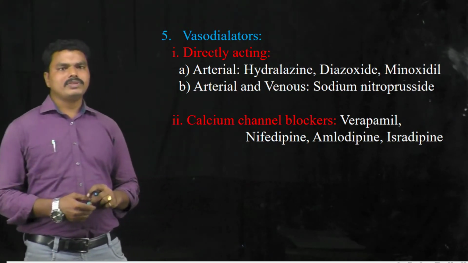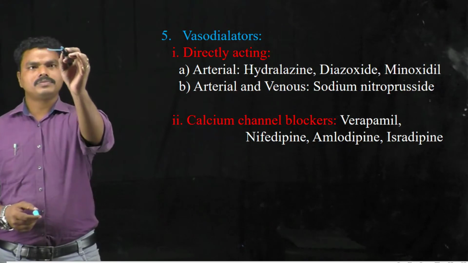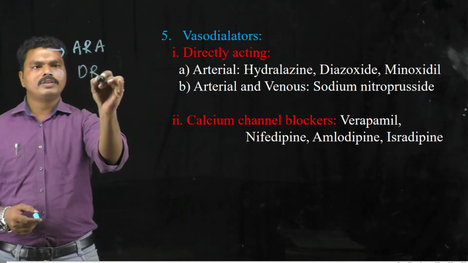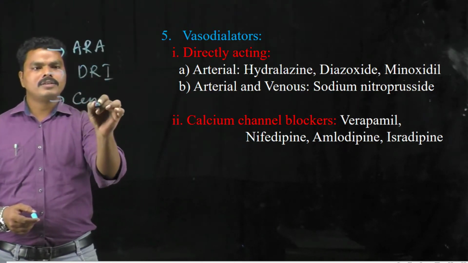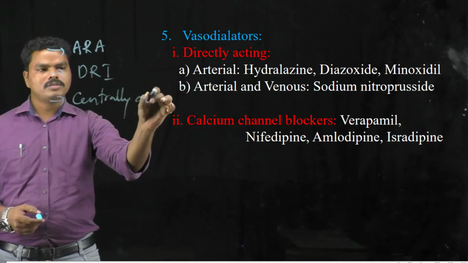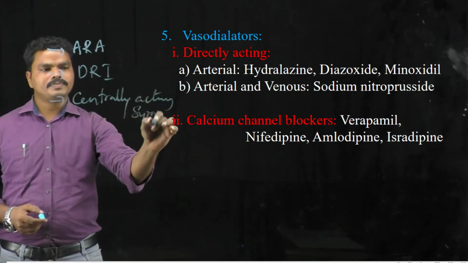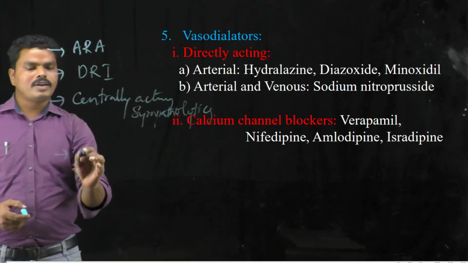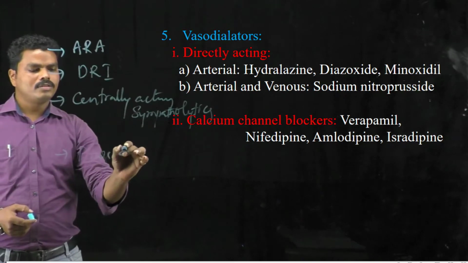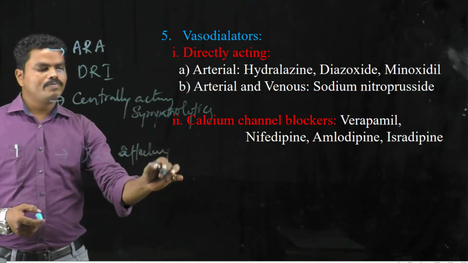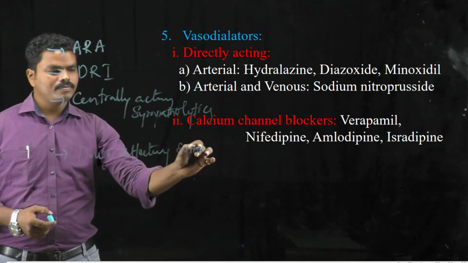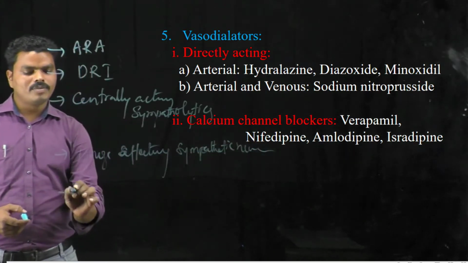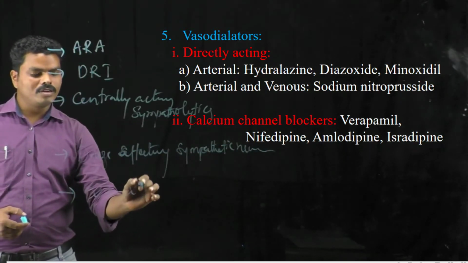In that class, we discussed the chemistry of angiotensin receptor antagonists, direct renin inhibitors, centrally acting sympatholytics, drugs affecting the sympathetic neurons, and alpha-adrenergic blockers.